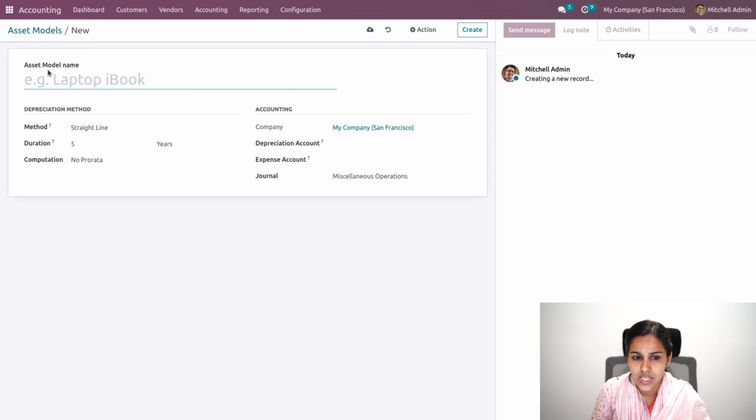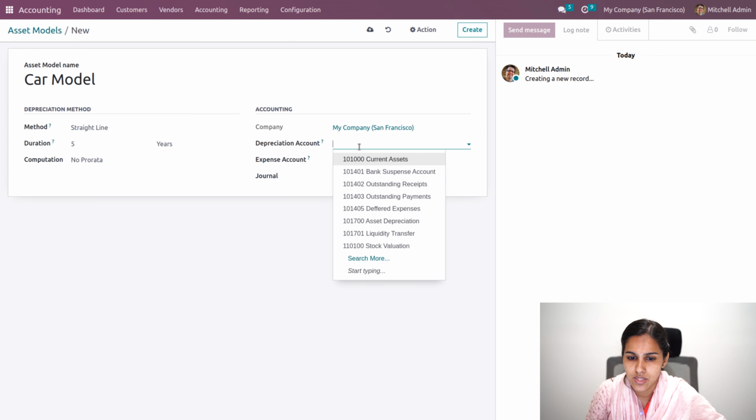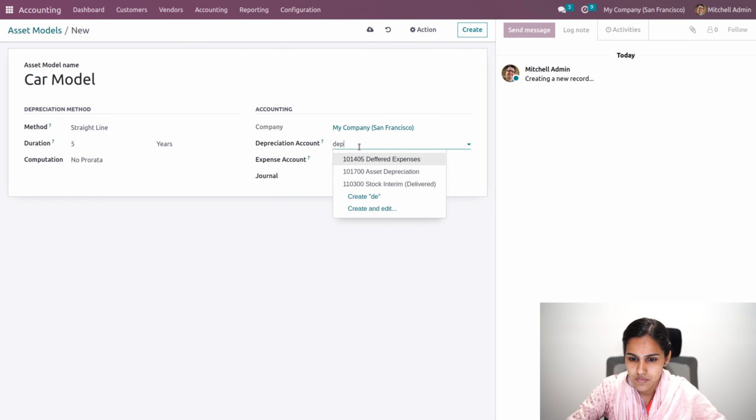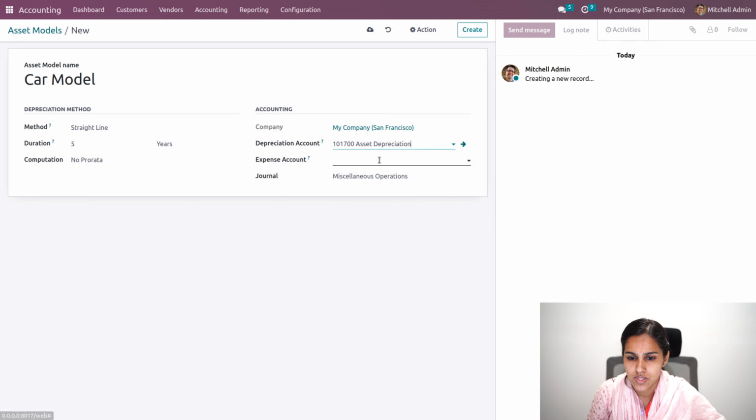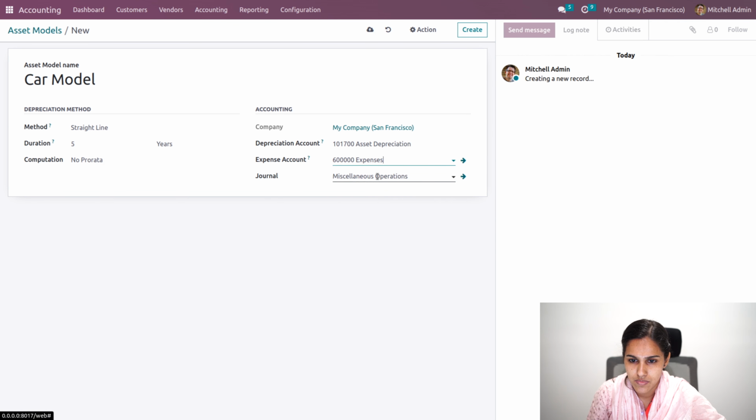We can set an asset model over here. For example, a car model, where I'll provide straight line as the method, a duration of 5 years, computation based on no pro rata, and the depreciation can be added as depreciation and expenses.